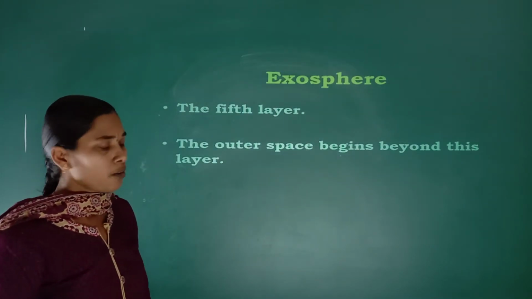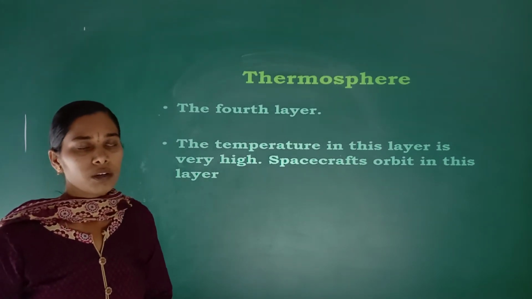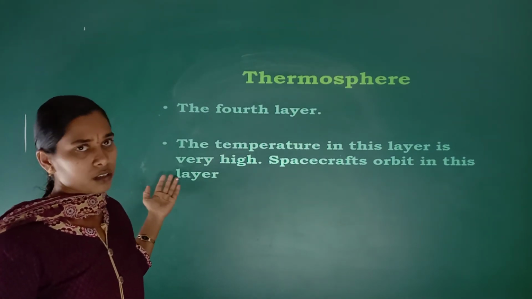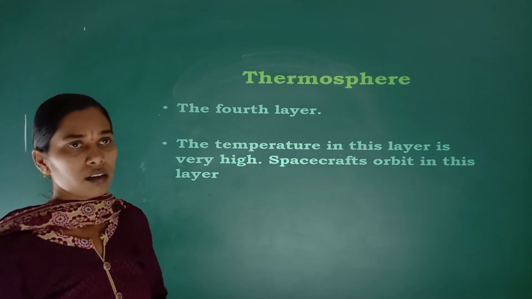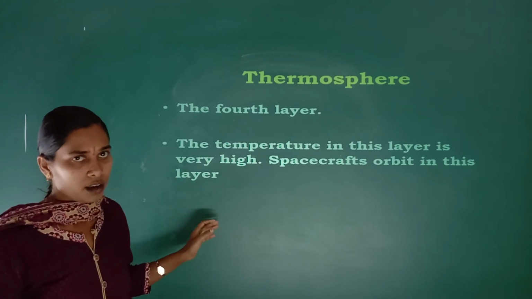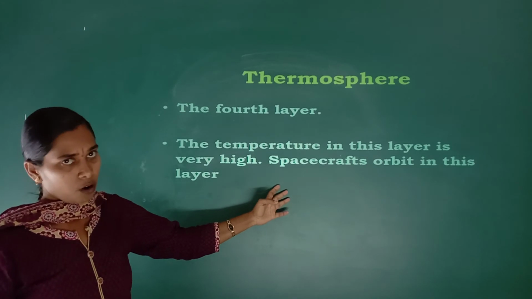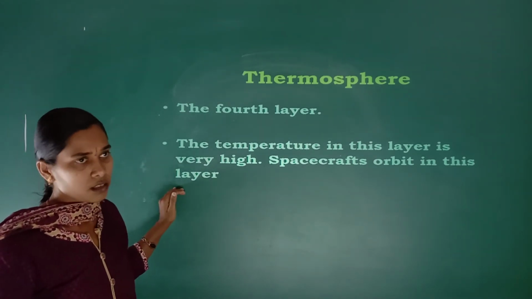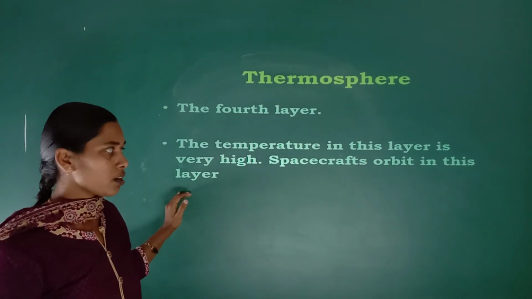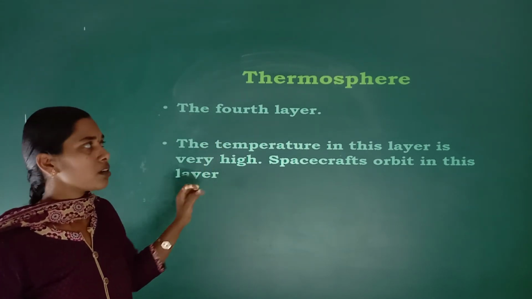Then comes the fourth layer. Which is the fourth layer of the atmosphere? Thermosphere. Thermosphere is the fourth layer of the atmosphere. The temperature in the thermosphere layer is very high. Spacecraft orbit in this layer. So in which layer do spacecraft orbit? In the fourth layer, the thermosphere.